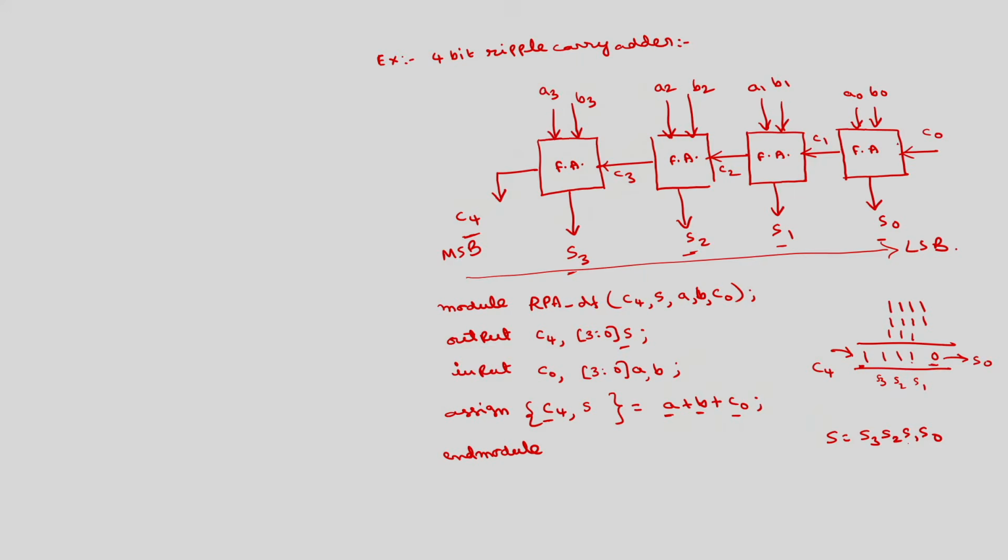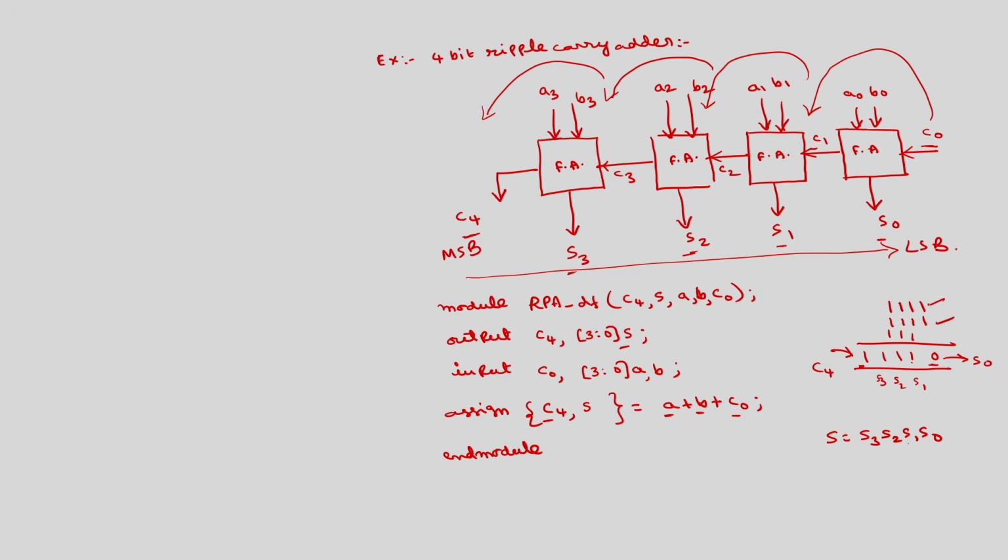And we can extend this to the look ahead carry adder. As the number of stages increases, if you want to add two 4 bit numbers, what is the maximum propagation delay? This carry has to ripple through the adders, that is why it is called a ripple carry adder. From C0, C1 is generated, C1 again propagates to C2 in a ripple manner. So, what is the total propagation delay to get the final output?